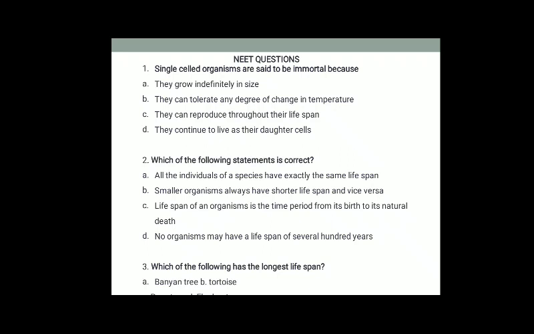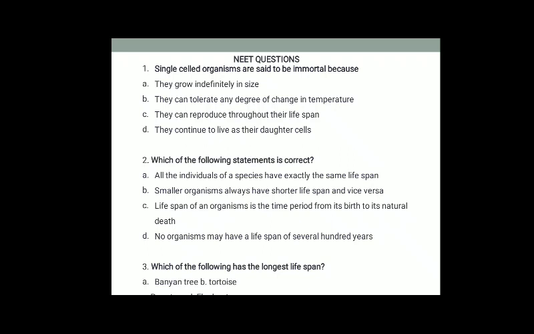Second question, which of the following statements is correct? All the individuals of a species have exactly the same lifespan. Similar organisms always have shorter lifespan and vice versa. Lifespan of an organism is the time period from its birth to its natural death. No, organisms may have a lifespan of several hundred years. So the correct statement is the third statement.